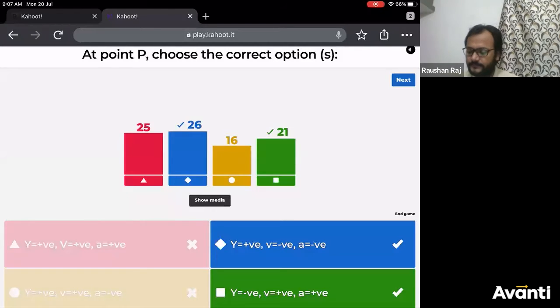ठीक है? It's not possible, Atharv. It's not possible. If you can see the screen, आराम से दिखेगा. ठीक है?